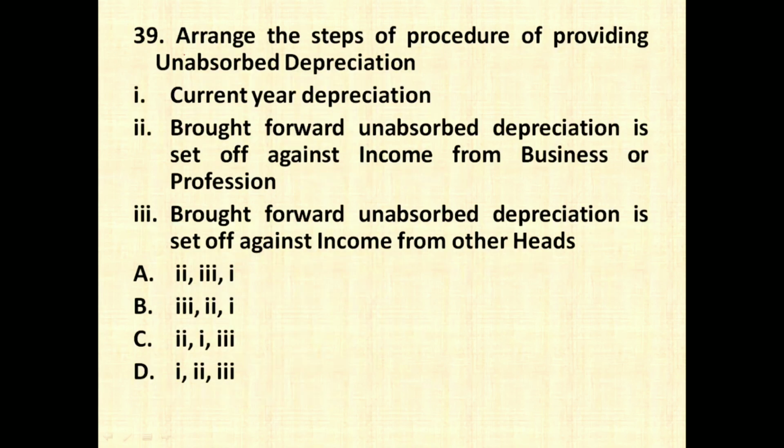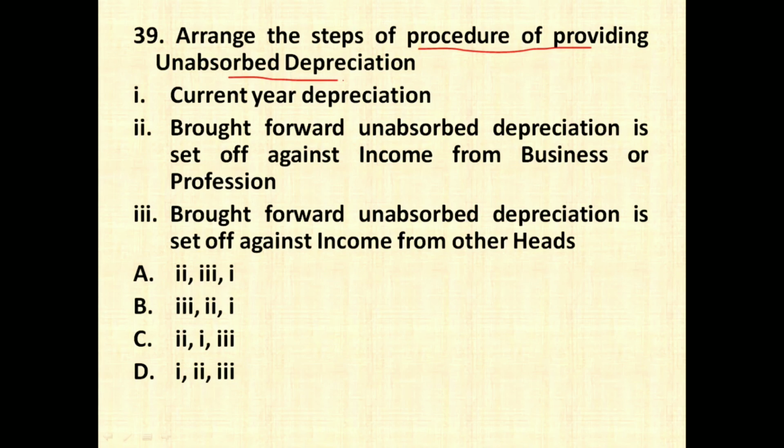The next question is, arrange the steps of procedure of providing for unabsorbed depreciation. Before we discuss the steps, you have to understand what unabsorbed depreciation is. Every year you provide depreciation for your assets. If your profits are inadequate so that you cannot deduct all the depreciation, it can be carried forward to the next assessment year, and such depreciation is called unabsorbed depreciation.